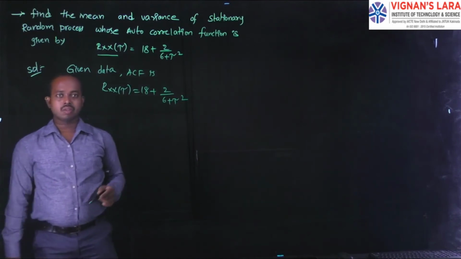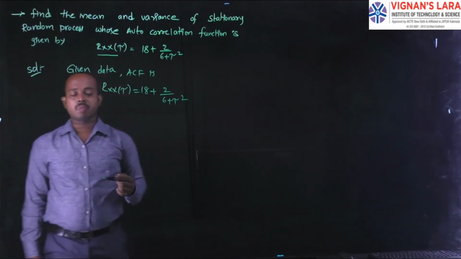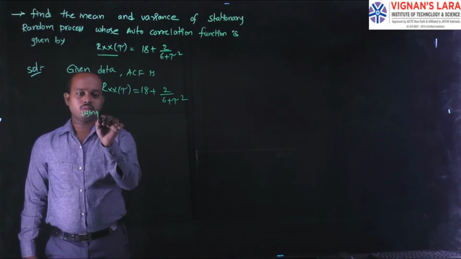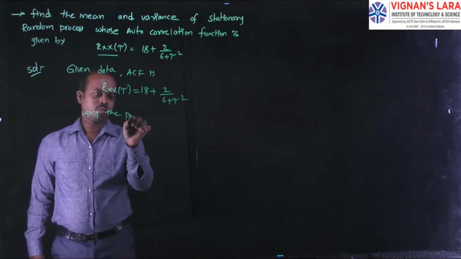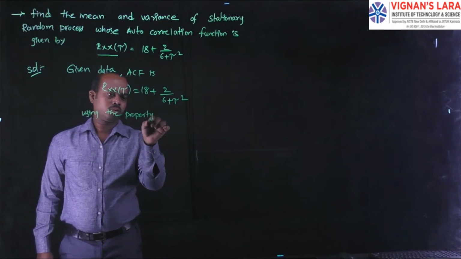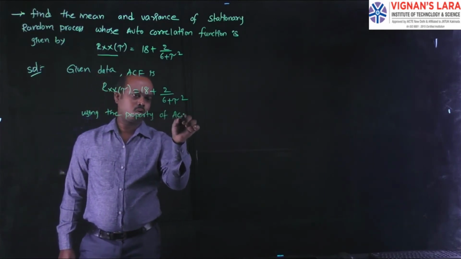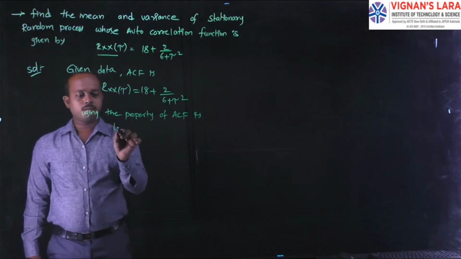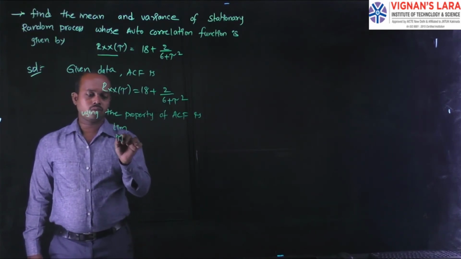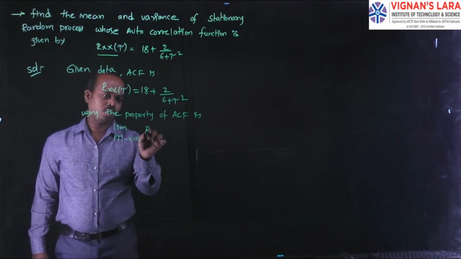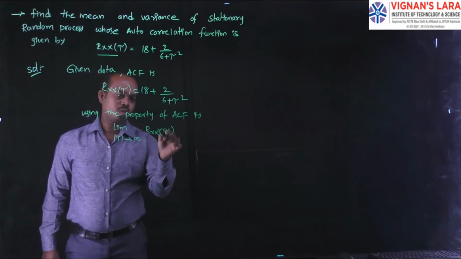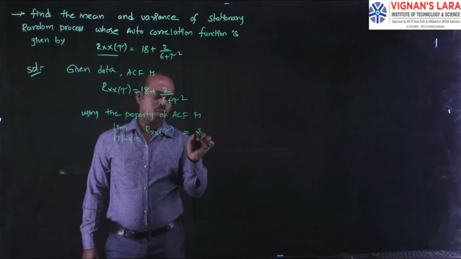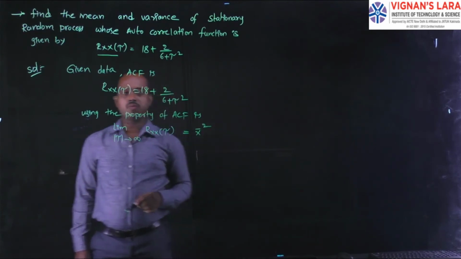Here we are using the properties of autocorrelation. Using the property of the autocorrelation function, here you can consider limit modulus of tau tends to infinity of Rx of tau, which is equal to the mean value square.